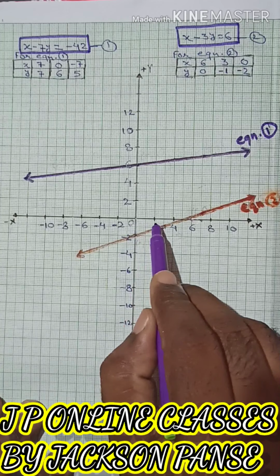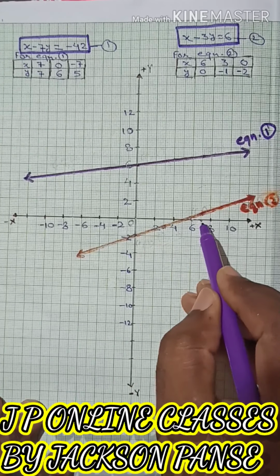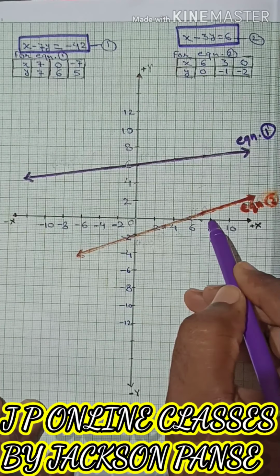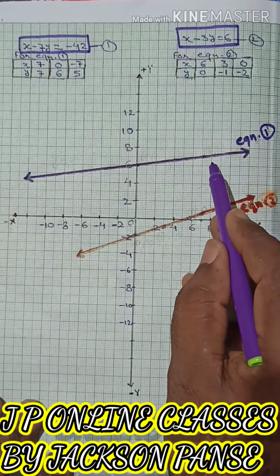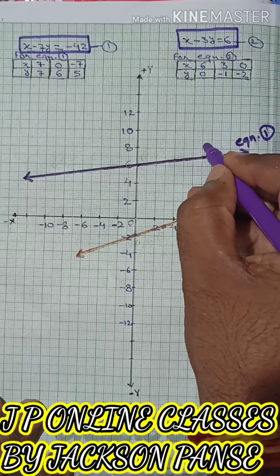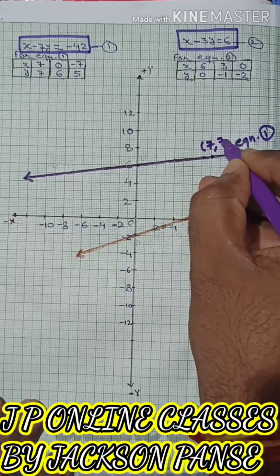I have taken 1 unit equal 2. So here is the 7, and then y equal also 7. Then we'll go upward, 2, 4, 6, and this is 7. So this is the first point, that is 7, 7.